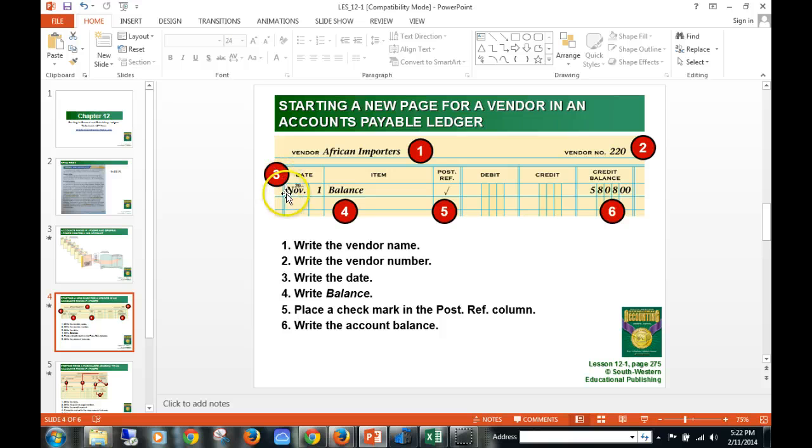We're of course going to write the date. We will put the first of the accounting cycle there. And we're going to put balance. We're going to put the post ref as a check mark because we're not posting this anywhere. And here's our balance. So we owe African importers $5,808. When we pay that back is up to the terms of the sales agreement.